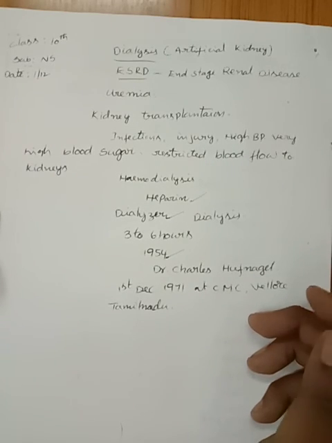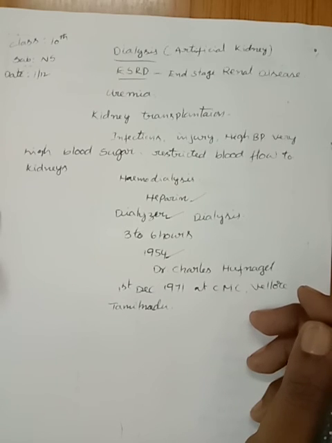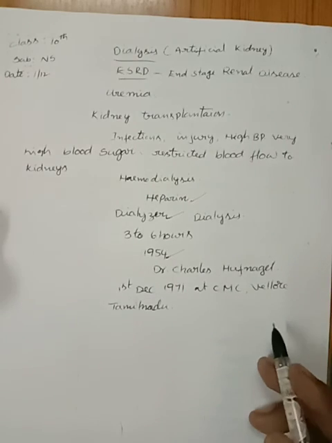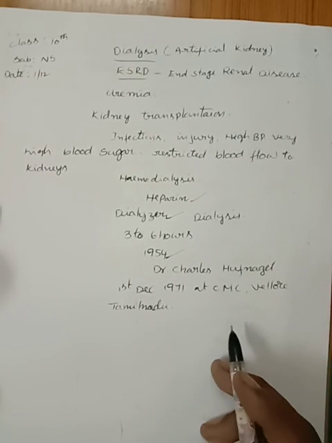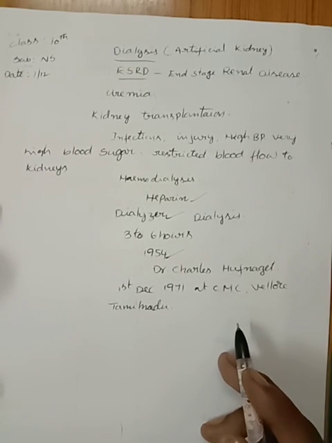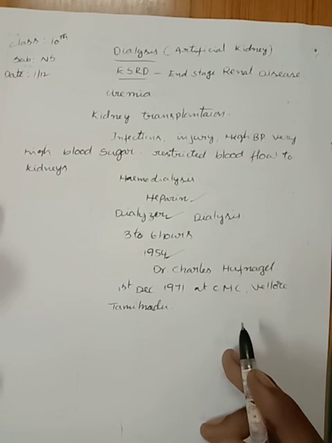In India, the first kidney transplantation was done on 1st December 1971 at Christian Medical College, Vellore in Tamil Nadu. In the next class, we will discuss another important topic, kidney transplantation.